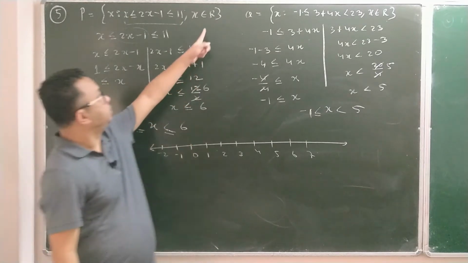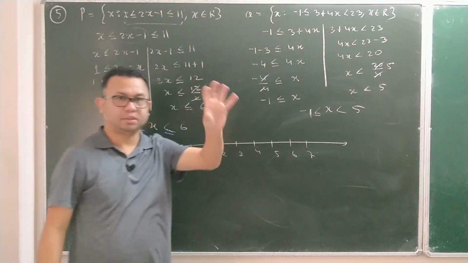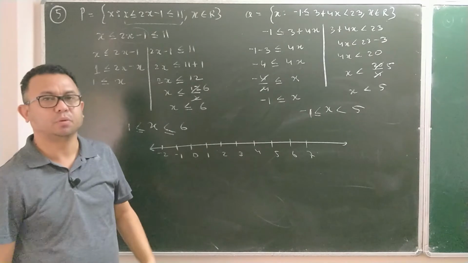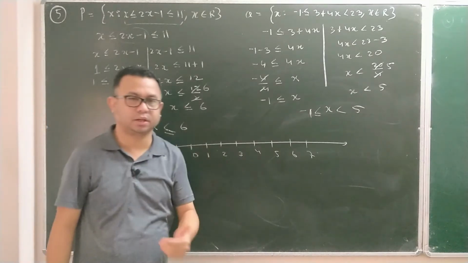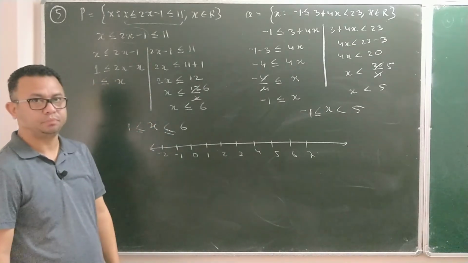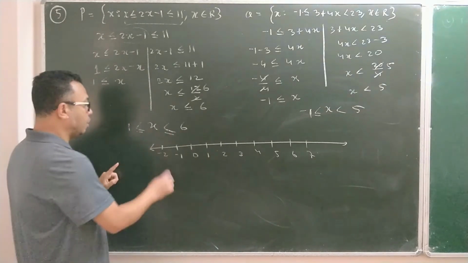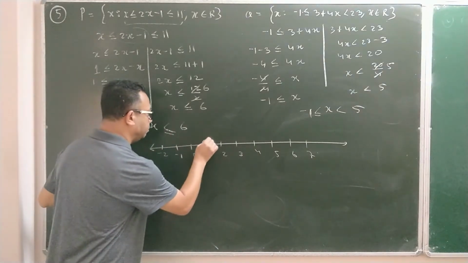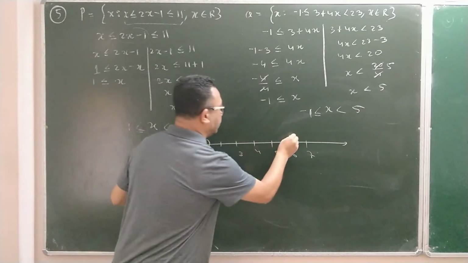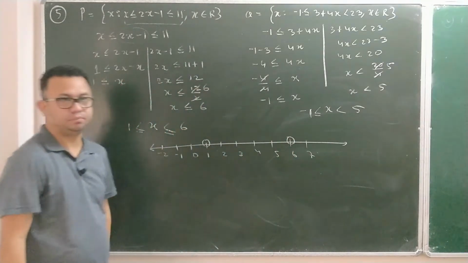Since x belongs to R in both the cases, real, that means a hollow circle and a dark circle is what I am supposed to make. I repeat again, the hollow circle and dark circle is what I am supposed to make. Then here 1 and 6. Positive 1 is here and 6 is there. I'm making a circle at both the places.